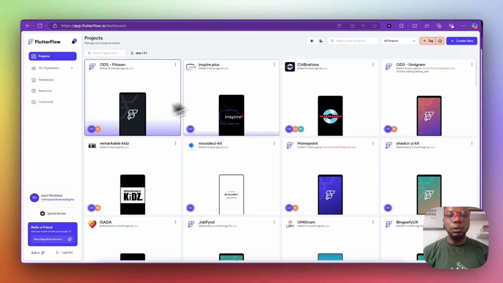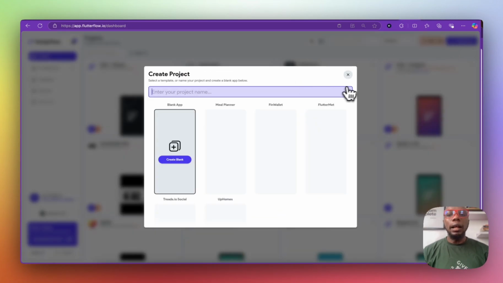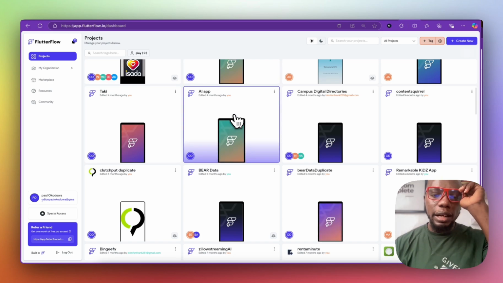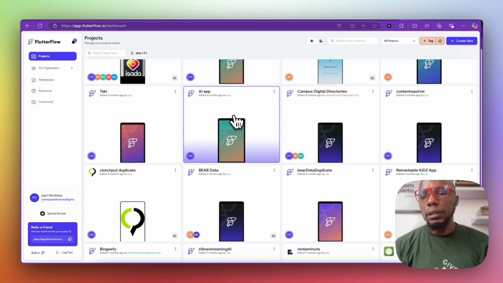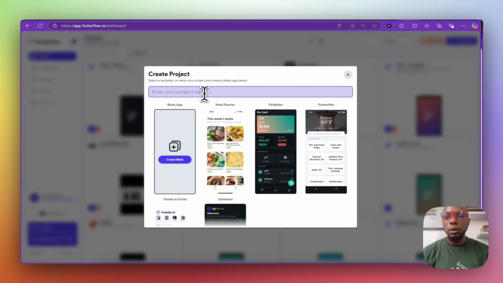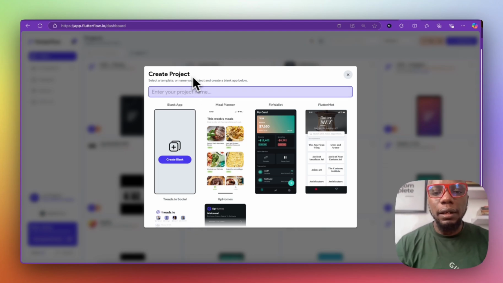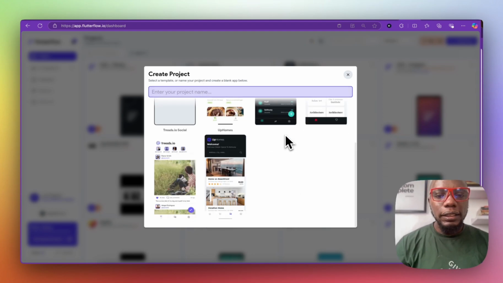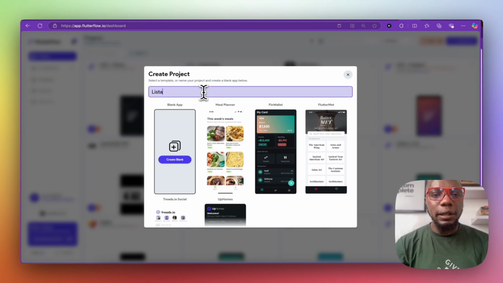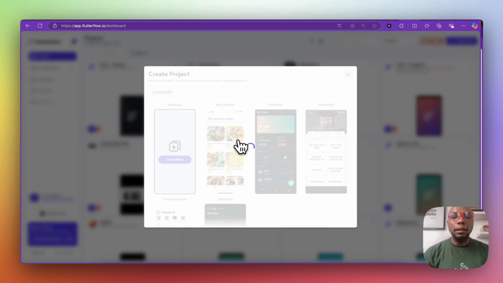So first things first, we go to FlutterFlow, and then we're able to create new. And this is something that I like with FlutterFlow, is that you can begin from an old project. So if you have a project that has anything to do with listing, you can begin from that project. But if you don't, you can always go ahead and create something new, or you can start from a template. FlutterFlow has a marketplace template, but we don't want to do that because we're just really interested in learning how this thing works. So I'm going to say list aside, as I'm going to call it.